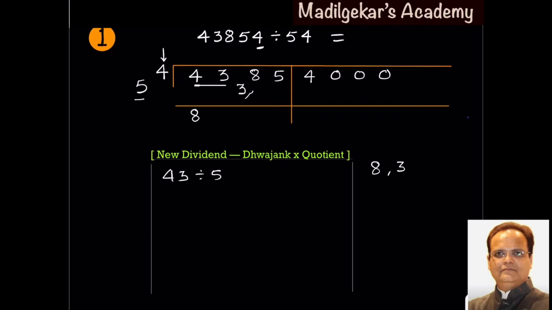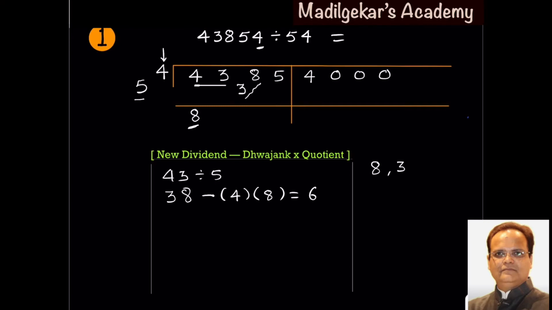Now this 38 is supposed to be the new dividend. From this new dividend, you subtract the product of dvajank and quotient. Dvajank is 4 and quotient is 8, which gives you 6.